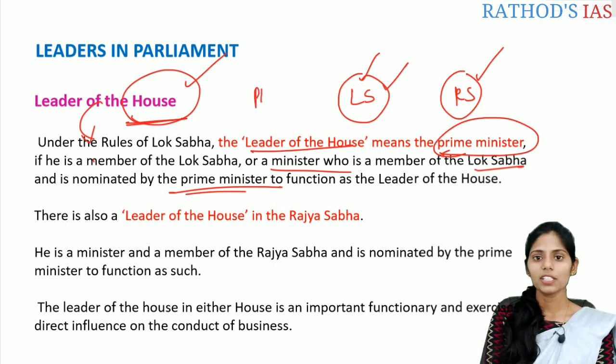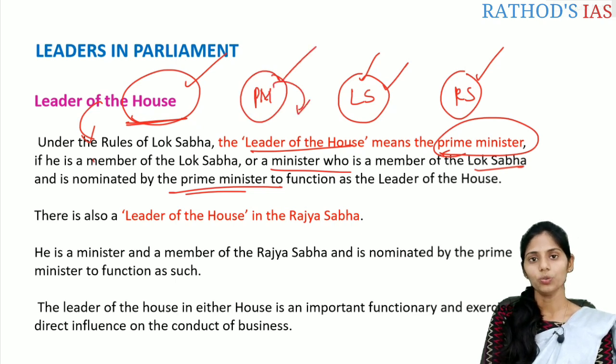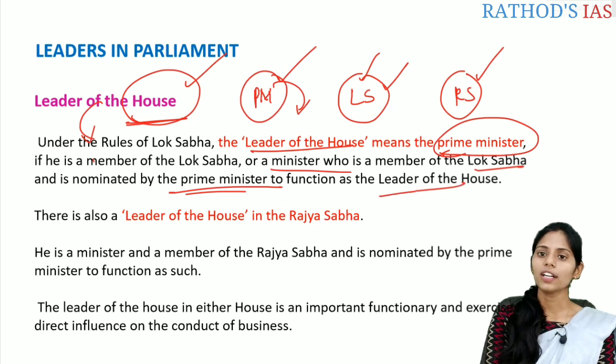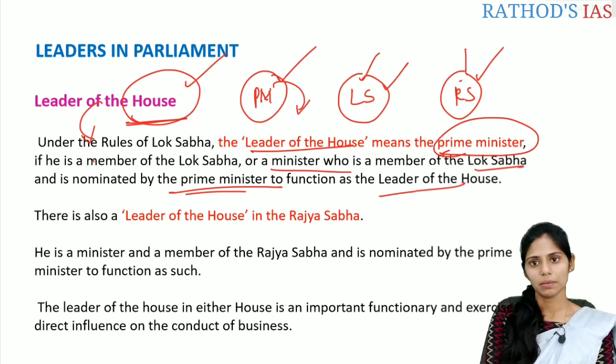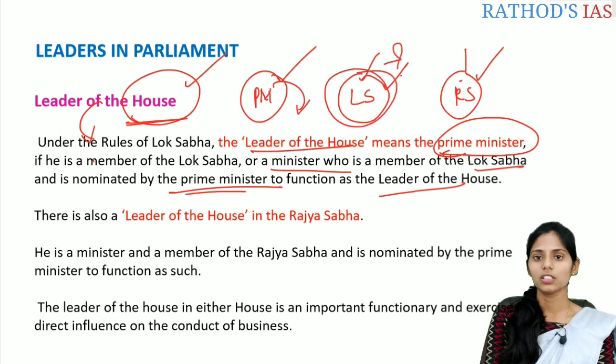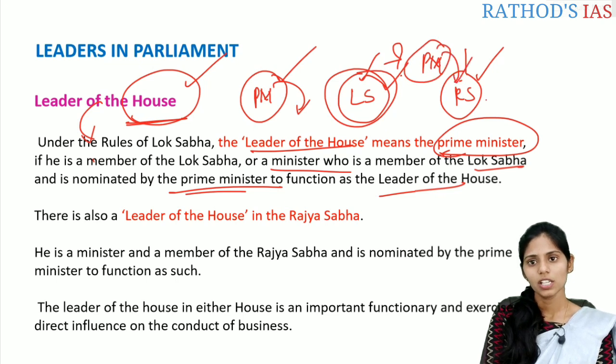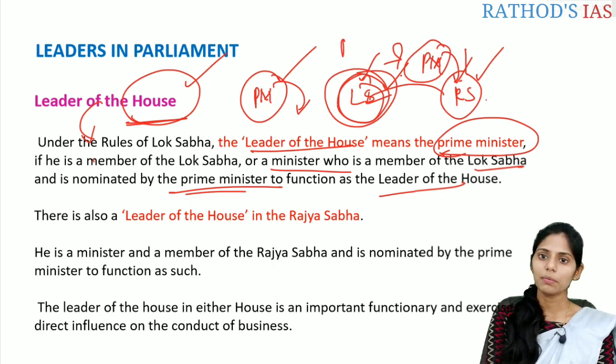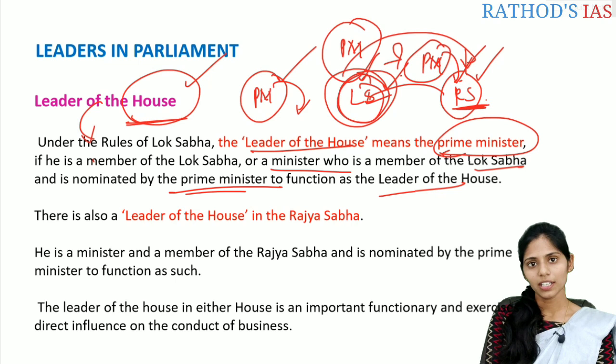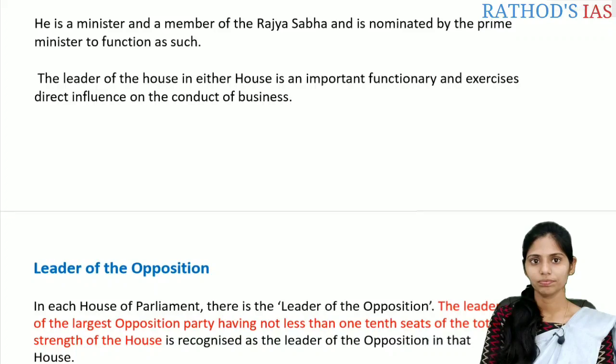So if the prime minister does not want to be the leader, he can also nominate any member to function as a leader. For example, what if this prime minister belongs to the Rajya Sabha? Then who will be the leader of house in the Lok Sabha? Whenever the prime minister is from the upper house, then in the lower house he will nominate any person to act as the leader of the house. In the same way, if the prime minister is from the Lok Sabha, again he will nominate one person from the Rajya Sabha to act as the leader. Okay, so this is about the leader of the house.